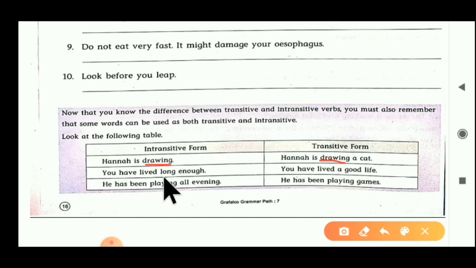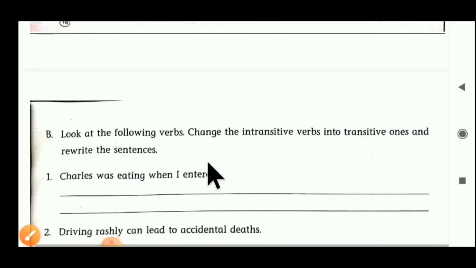Here, you have lived long enough. Here lived is given as an intransitive verb, but in that sentence lived becomes a transitive verb. Can you understand, student? Third sentence: He has been playing. Here playing is used in an intransitive form. But here playing is used in a transitive form. So keep in mind, student, some verbs in English can be used as both transitive and intransitive verbs. Now the next exercise we have to do, exercise B.